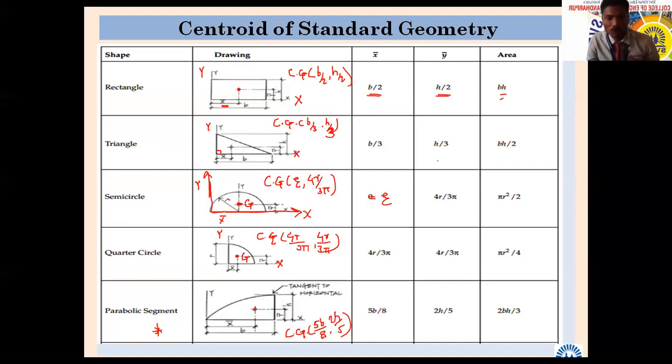Any problem? Roll number 12 absent. 27, 45 is there.